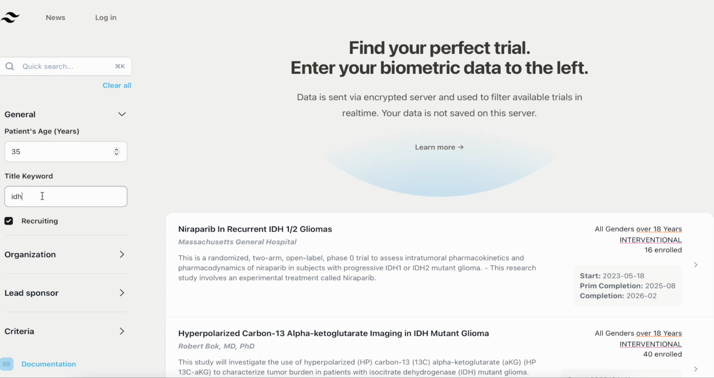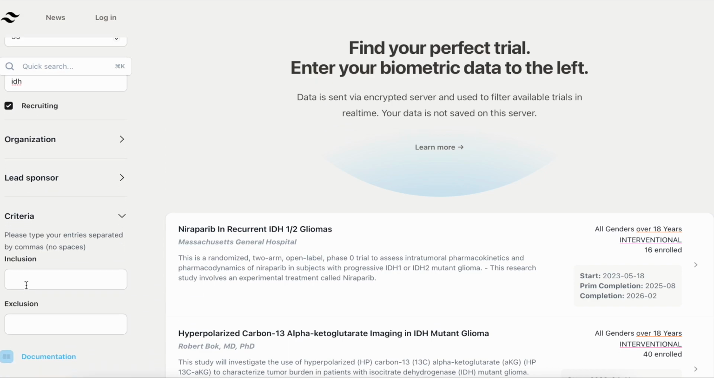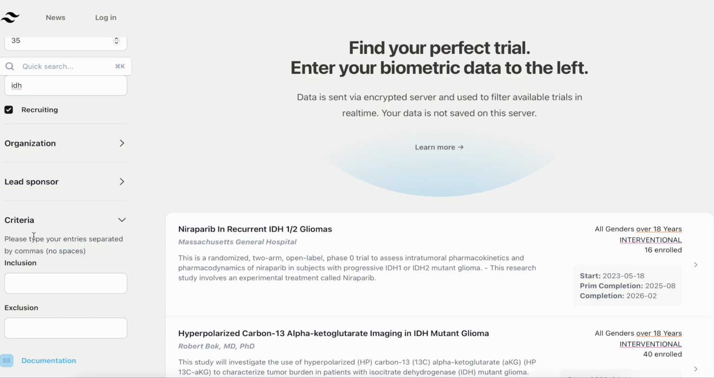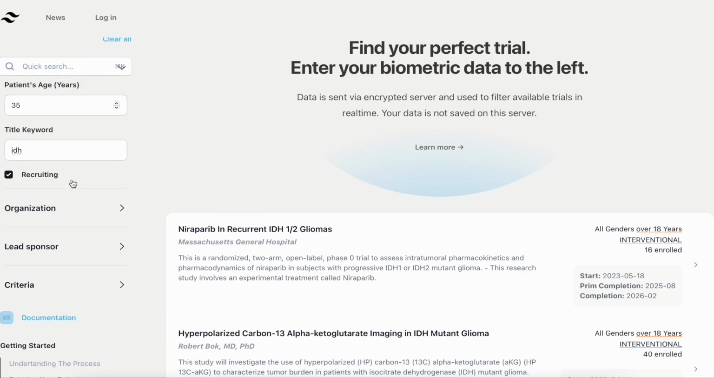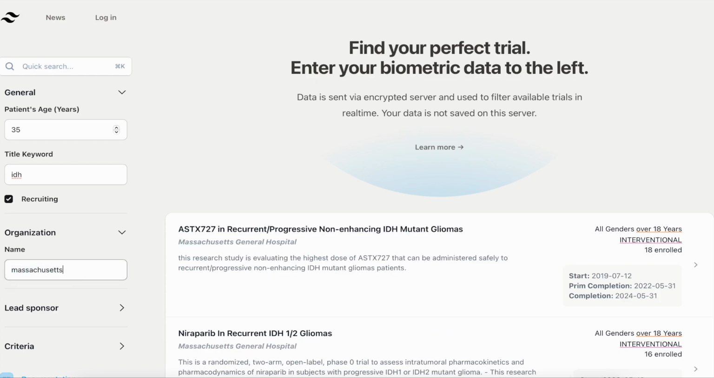You can also search for specific treatments using the keywords box. Make sure the recruiting box is checked if you are looking for trials that are actively taking new participants. You can also search for clinical trials by the name of the organization leading the trial, the lead sponsor of the trial, and eligibility criteria, or the requirements that must be met for a person to be included in the study.